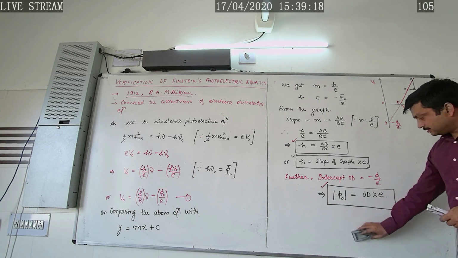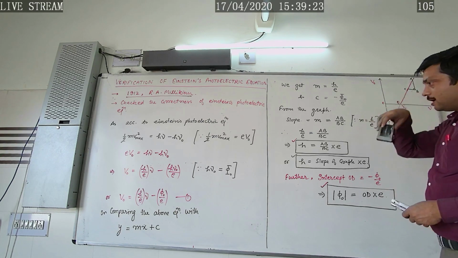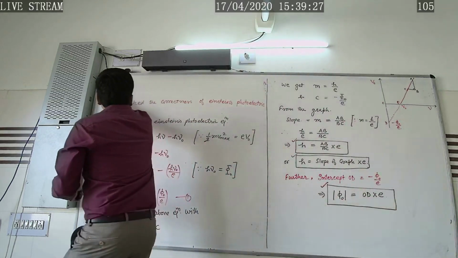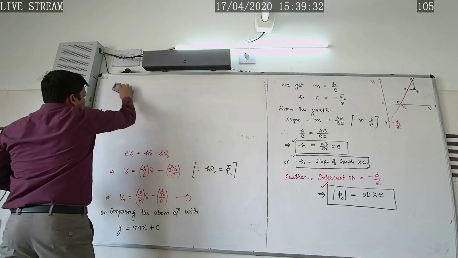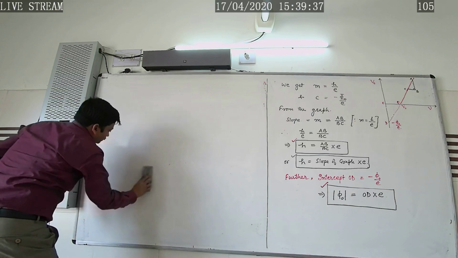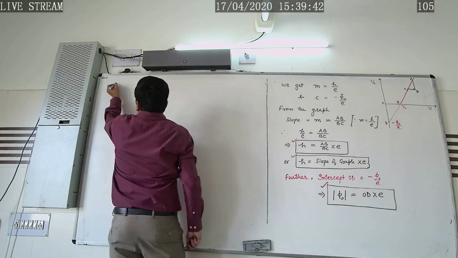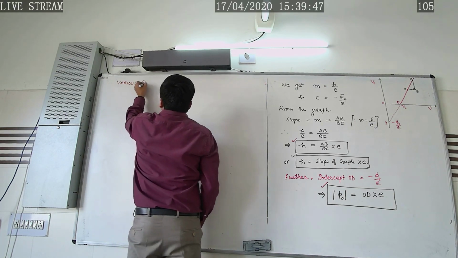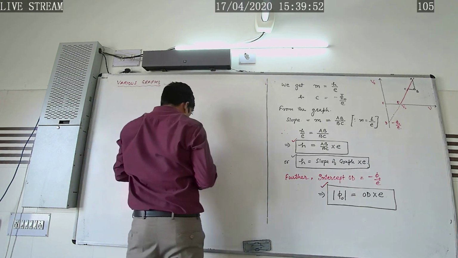Now, let's study some competitive points here, that is the graphs. Various graphs are there based upon this verification of Einstein photoelectric equation, based upon the laws of photoelectric emission as well.